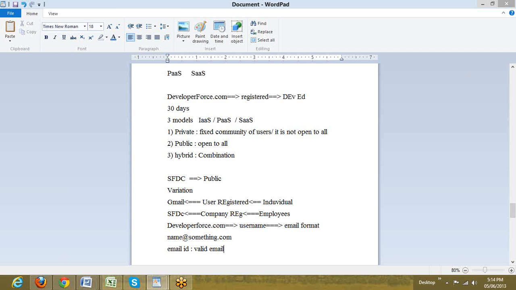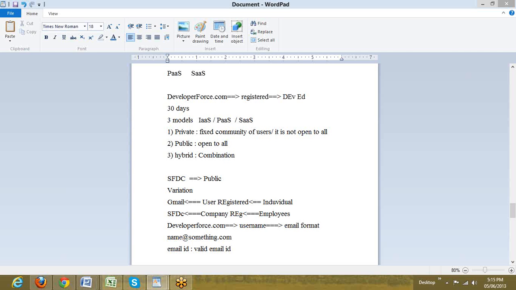Username could be the same replication of this email ID, 100% accepted, but in that case we can create only one account for one email. So what we generally do is we retain the same email ID and we specify various usernames so that we can get multiple accounts on behalf of a single email ID, and this is permitted. N number of usernames can be registered with respect to one email ID. There is no limit on that.